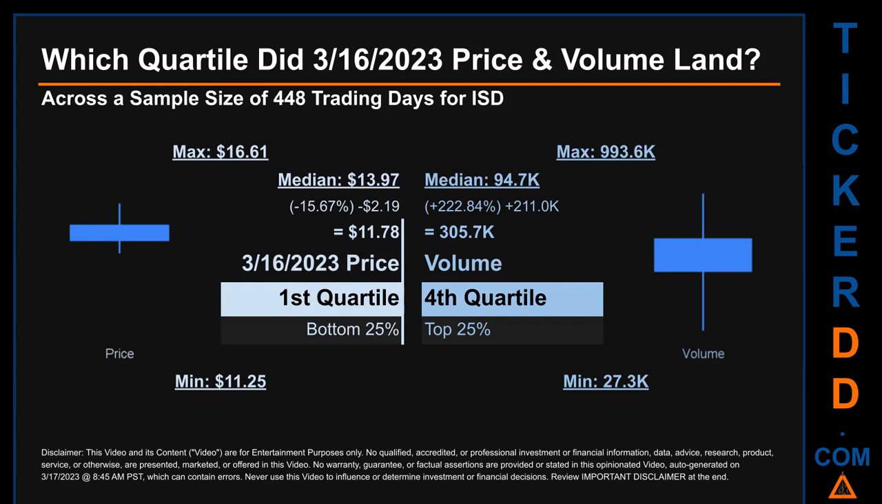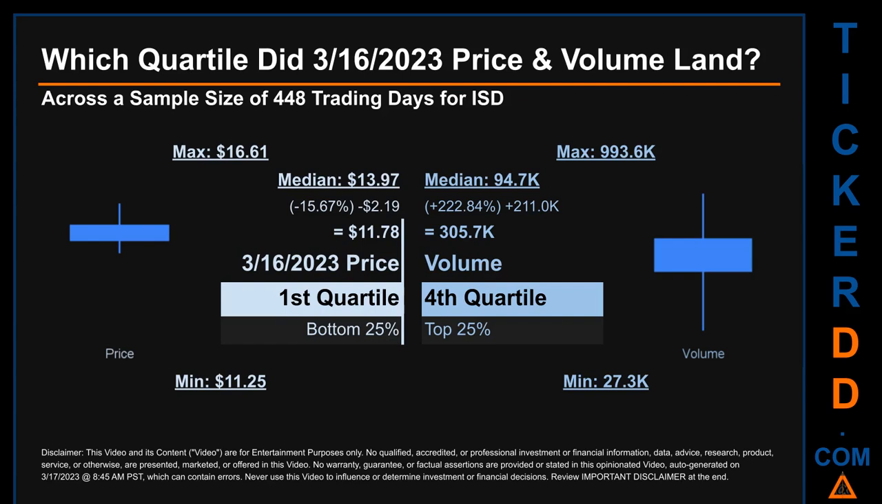Hello, my name is Maria. Which quartile did March 16, 2023 price and volume land? Across a sample size of 448 trading days, the maximum end-of-day price for ISD was $16.61 while the minimum was $11.25. Within that price range, March 16, 2023 price, of $11.78, landed within the first quartile, meaning it was within the bottom 25% of all sampled end-of-day prices.